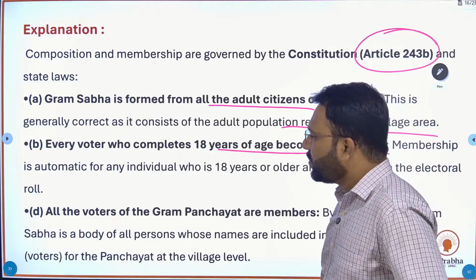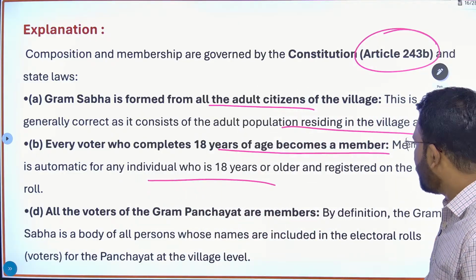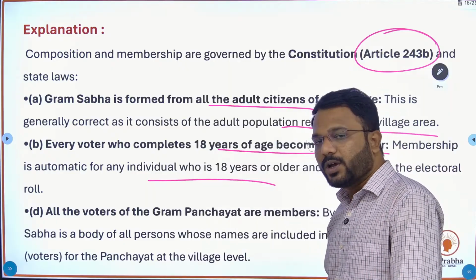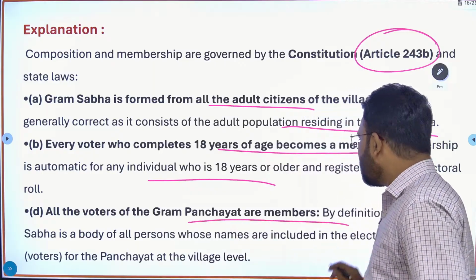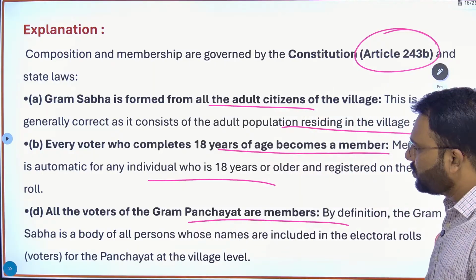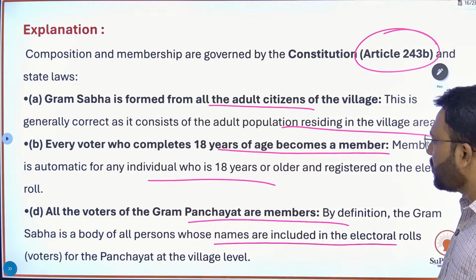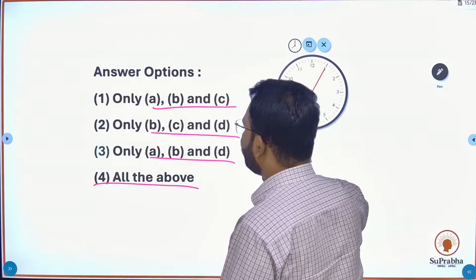Membership is automatic for any individual who is 18 years or older and registered in the electoral rolls of the Gram Panchayat. And all voters of the Gram Panchayat are members. By definition, the Gram Sabha is a body of all persons whose names are included in the electoral rolls for the Panchayat at the village level.